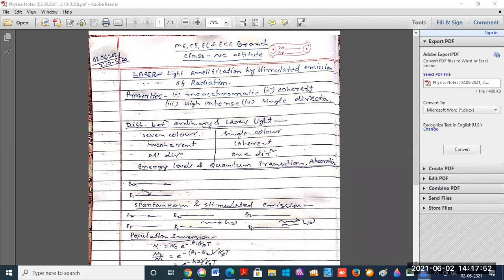Laser light is coherent. Coherent means the photons are in the same phase. Laser light is highly intensive. Laser light moves in a single direction, which means it is unidirectional.